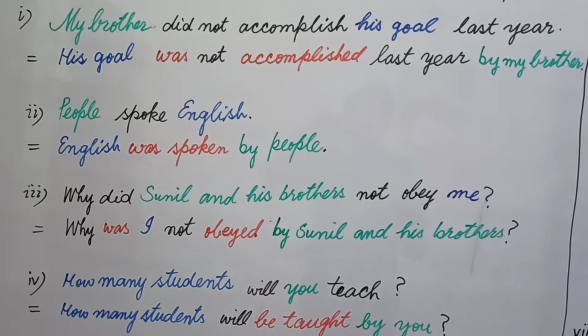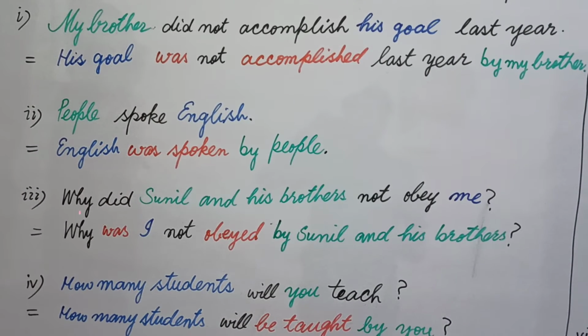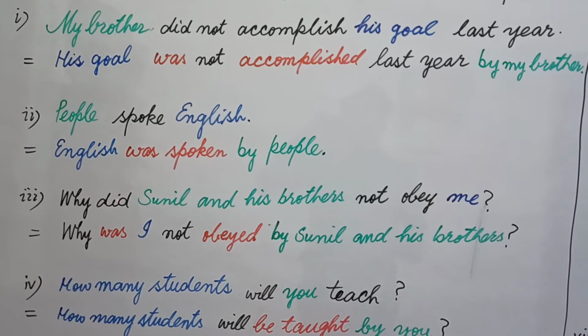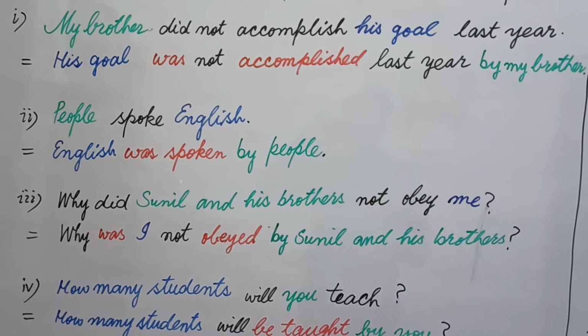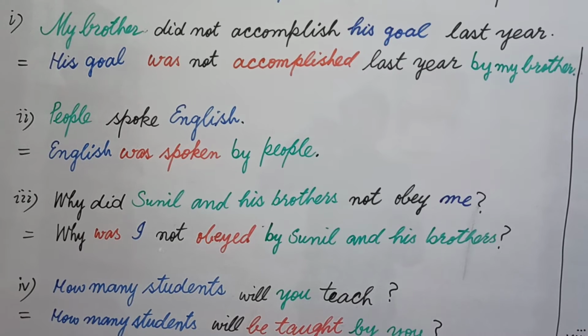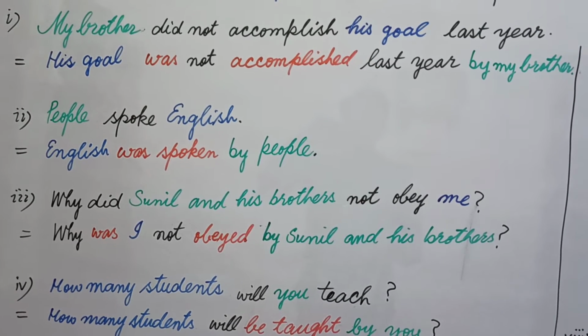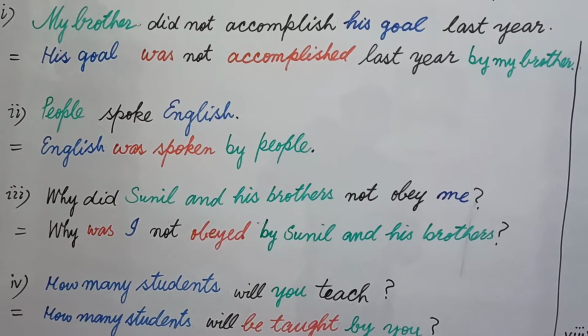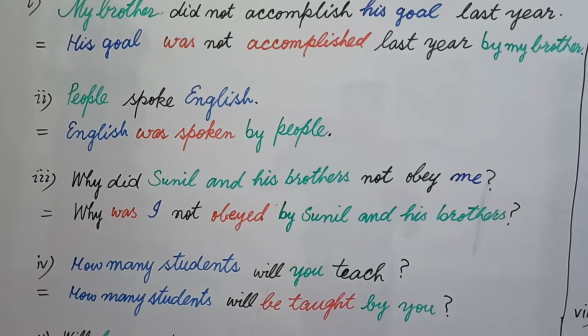Now let's repeat it. Why, at the place of the helping verb you use was. At the place of Sunil and his brothers I used I. Not is used at the place of not, and obey is turned into the third form, and by Sunil and his brothers. Now let's take example number 4.